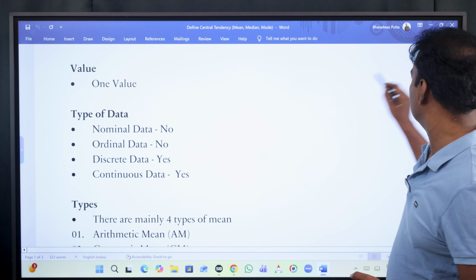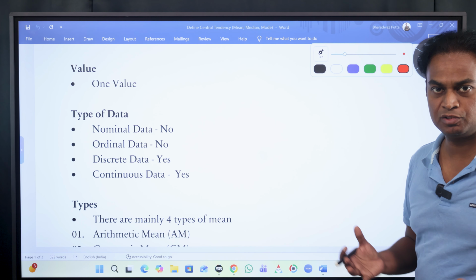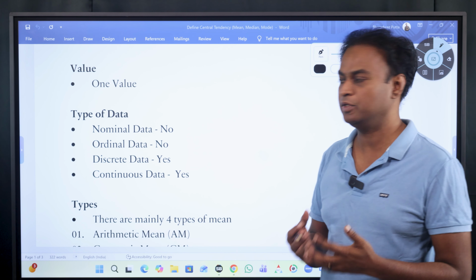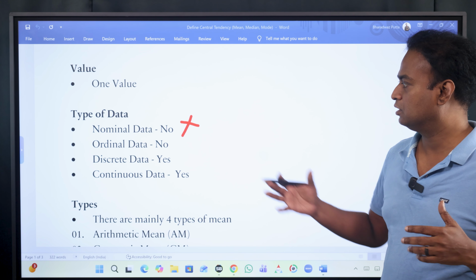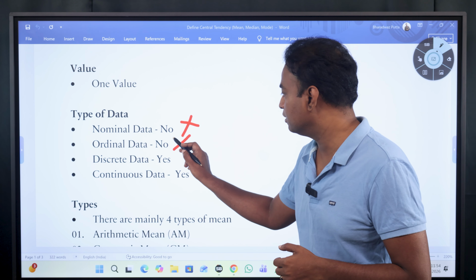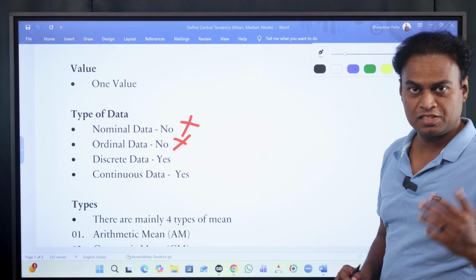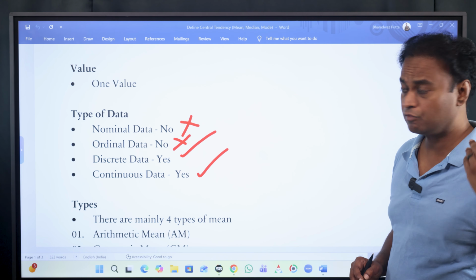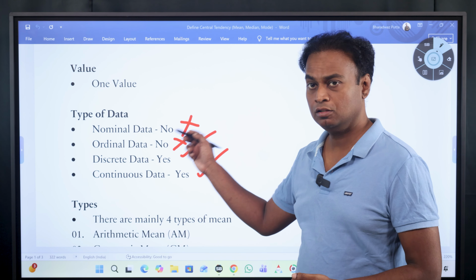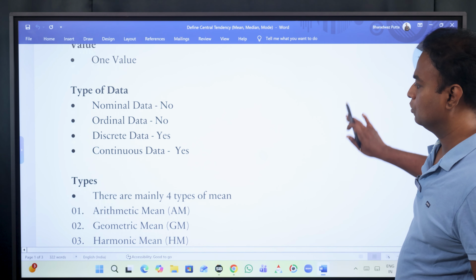And you can see what type of data. There are different types of data. What type of data can we find the mean for? When it is nominal data, you cannot find the mean because it is not a number. Even for ordinal data, you cannot find the mean. But for discrete data, you can find the mean. For continuous data also, you can find the mean. You cannot find the mean for nominal and ordinal data.